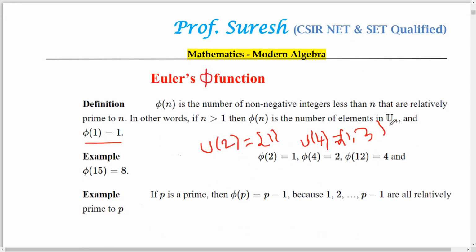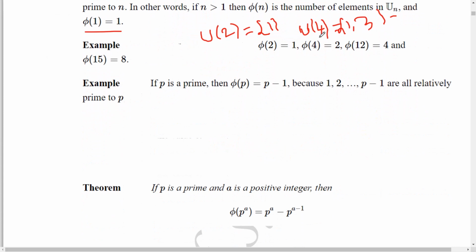Note that this U(n) is a group, and an abelian group under multiplication modulo n. For example, U(4) is an abelian group under multiplication modulo 4. So what is multiplication modulo 4? If you take two numbers and the product is less than 4, write it as it is. If it is greater than 4, divide the number by 4 and write the remainder. That is called multiplication modulo 4. For example, I take two numbers, 3 and 1. 3 into 1 is 3. That's all. This is multiplication modulo 4.